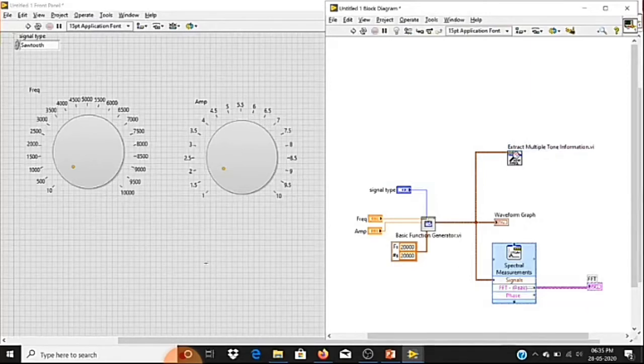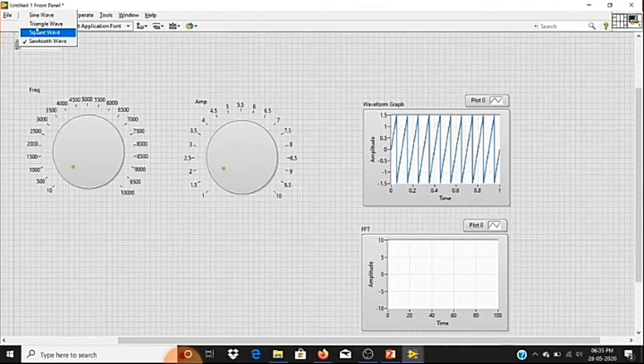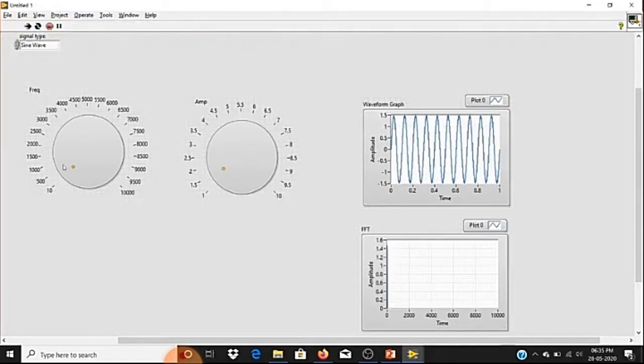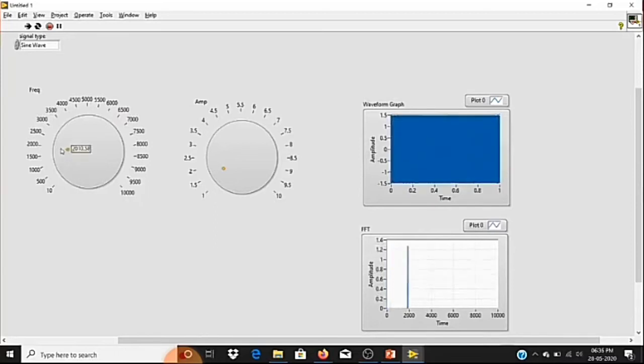Let me set it to sine waveform and run this one. You can see we are getting some peak. Actually right now my frequency is 10, so you can't see it properly. So let me change its value. Let me set it around 2000.